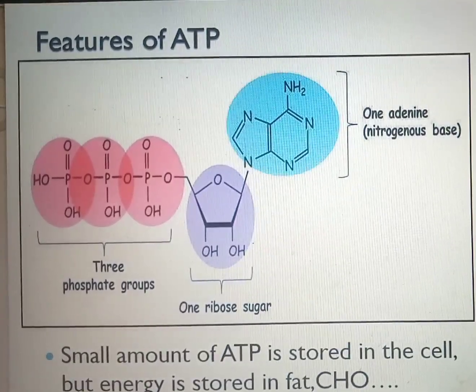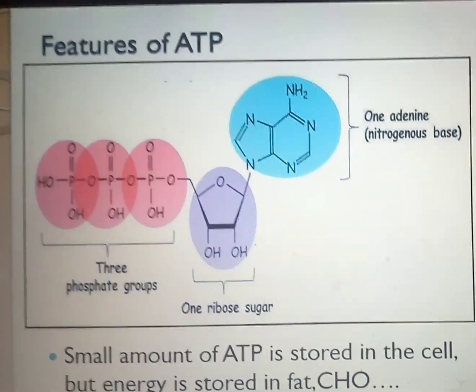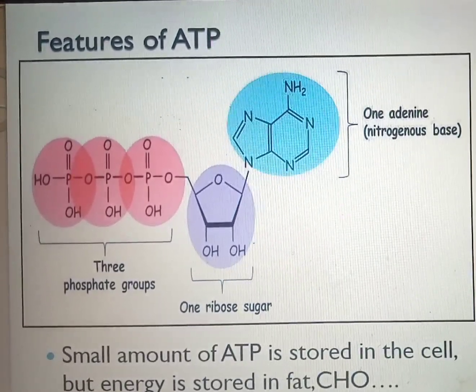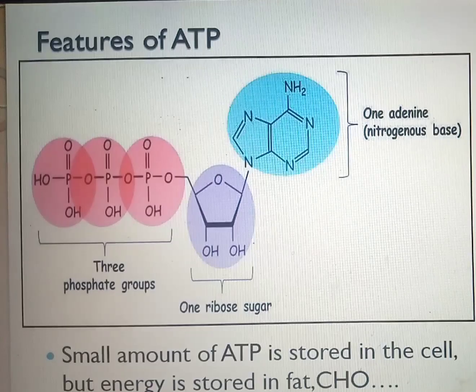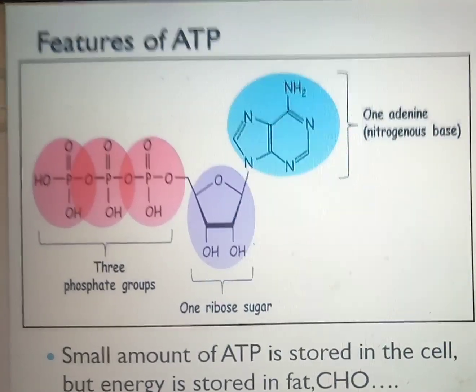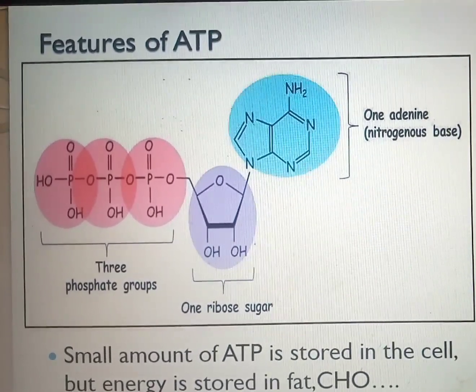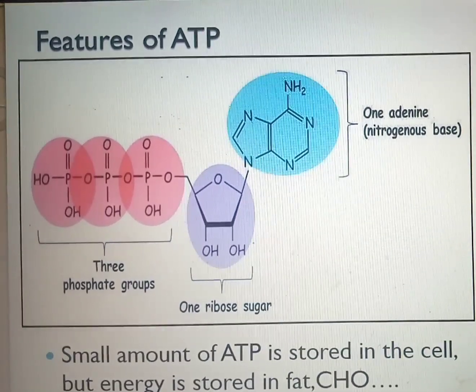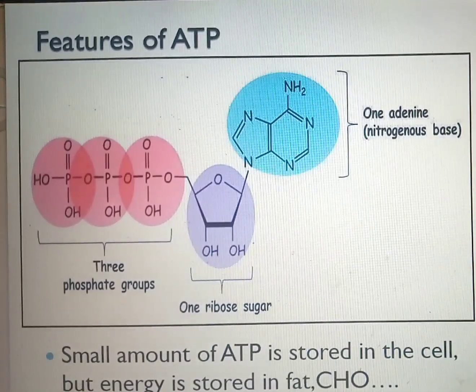That is one. And also it has a charged end, that's the minus end. Now when hydrolysis of this phosphate group takes place, it is the third phosphate that is removed. And when that third phosphate is removed, energy is generated in that system.